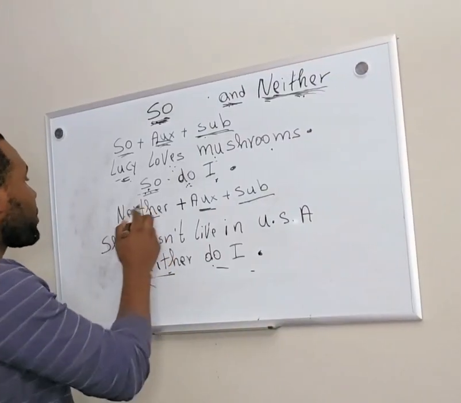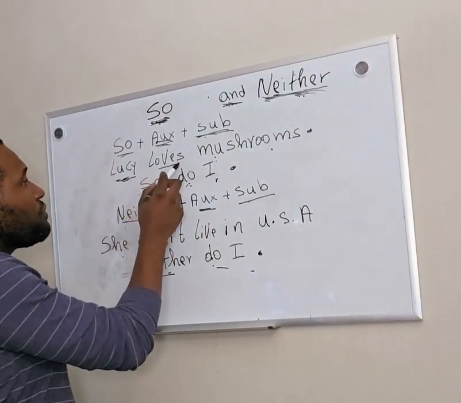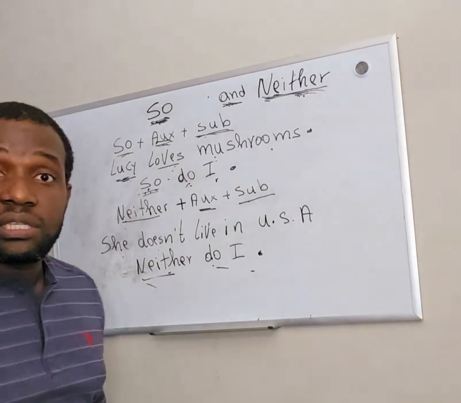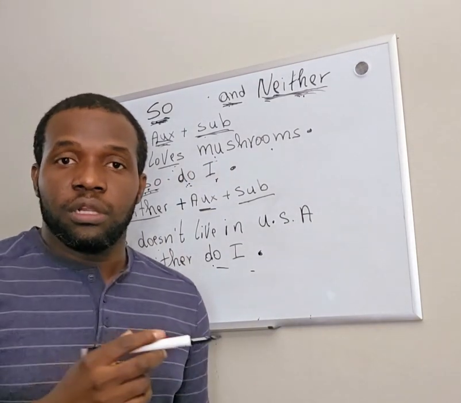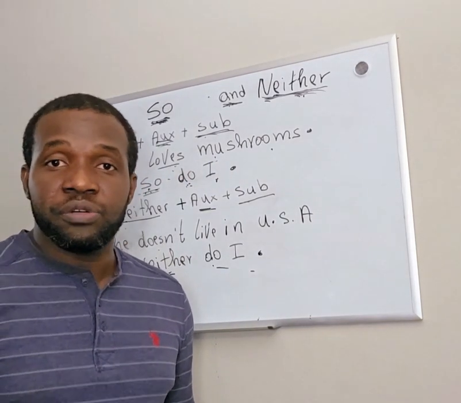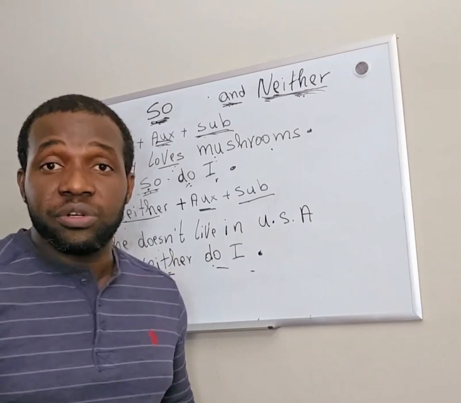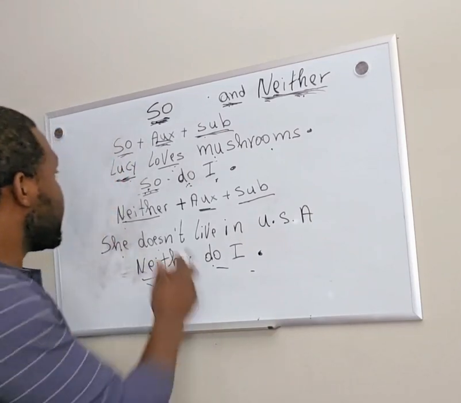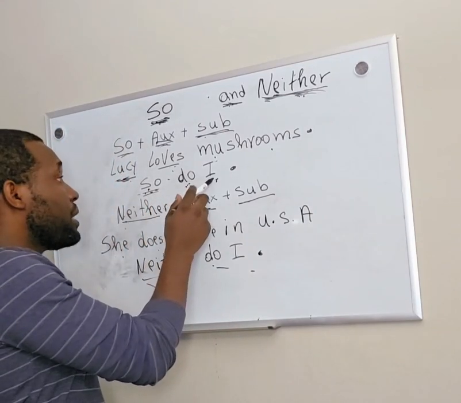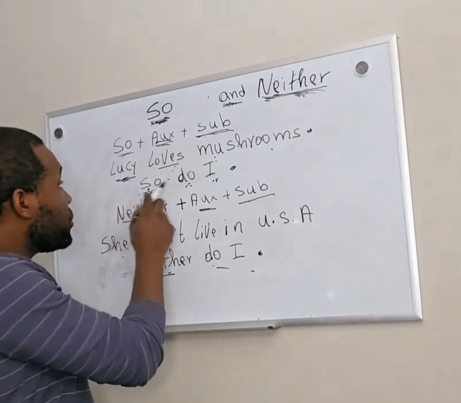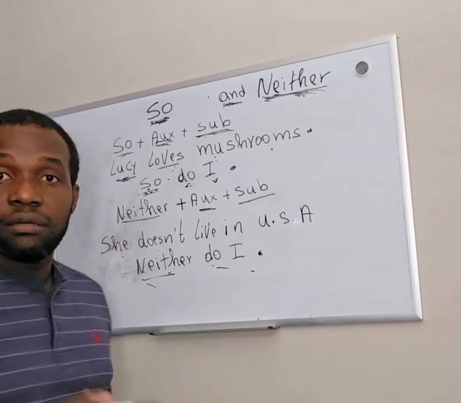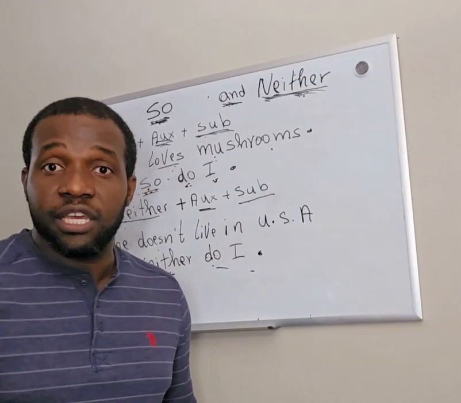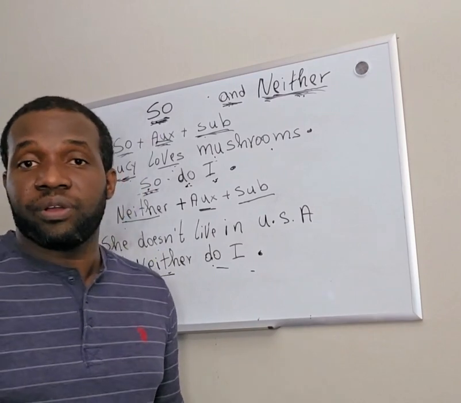For example, Lucy loves mushroom. Instead of saying me too, I say, so do I. So do I. En français, moi aussi. Okay?